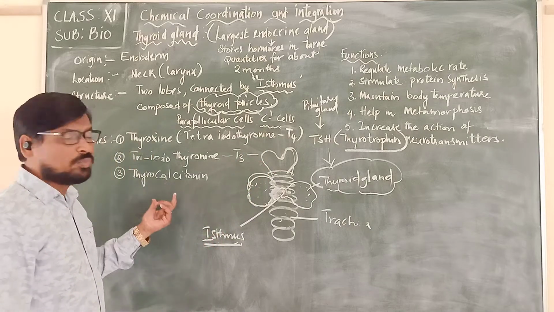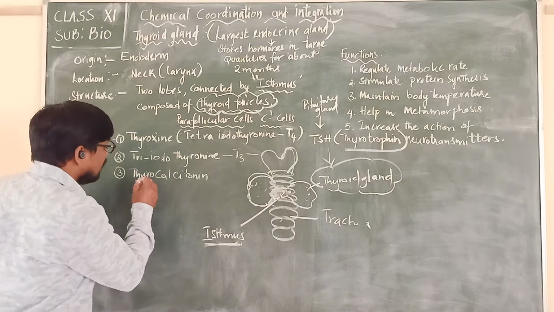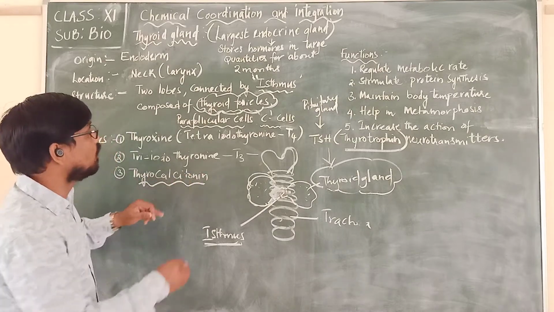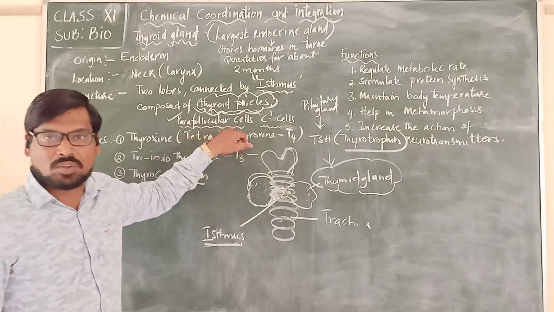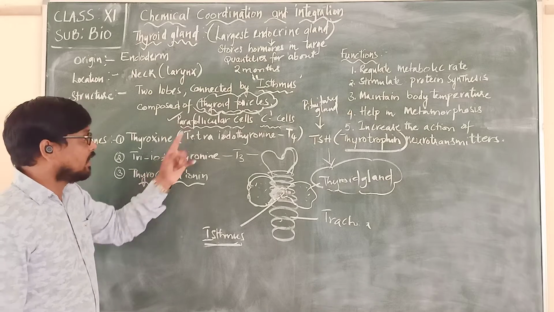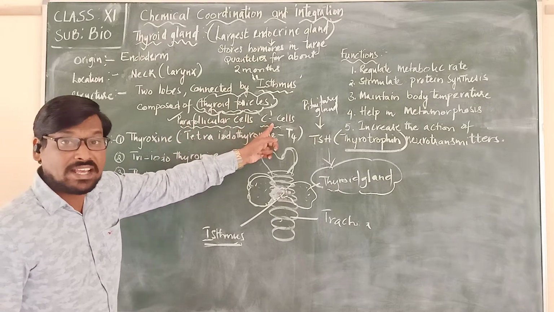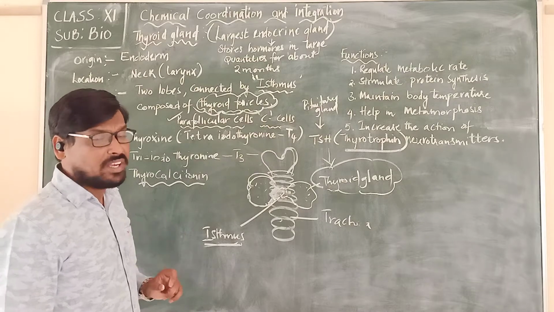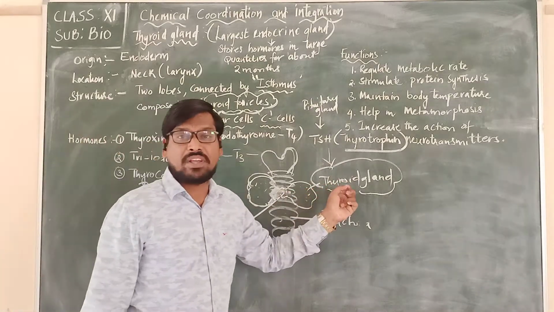The other one is called Thyrocalcitonin. This is the third hormone. Thyrocalcitonin is produced from the C cells, called parafollicular cells. So Thyrocalcitonin is produced from the parafollicular cells, or in short, C cells. These three hormones are produced from the thyroid gland.